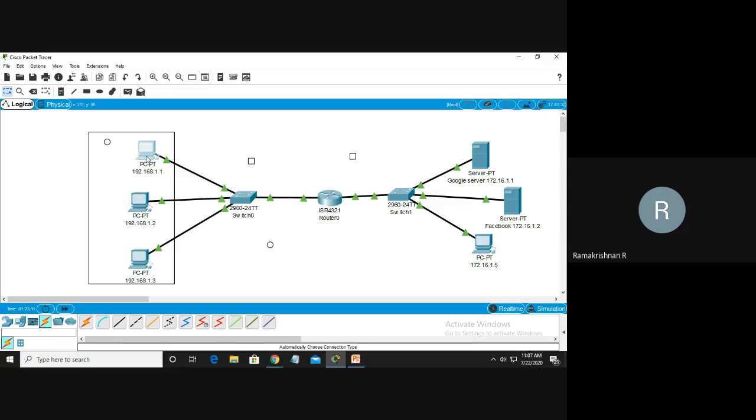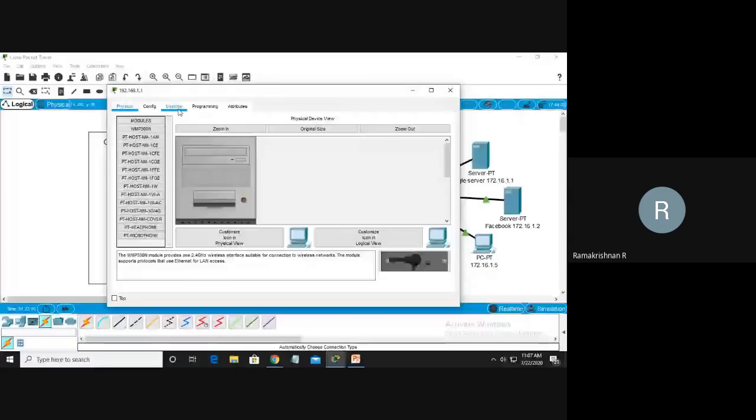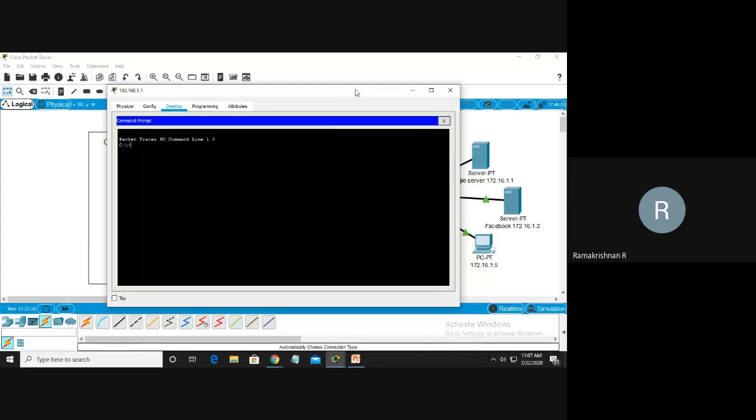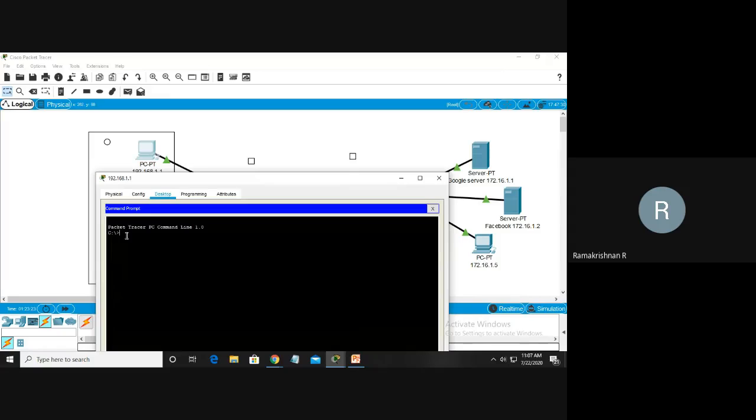To do that, we click on any one of the PCs. Go here to Desktop. Here is a terminal for that machine, the command window. You see PC0. I'm going to type just ping. Ping is a command that gives you the acknowledgement. I want to connect to PC 192.168.1.2. I want to connect to 172.16.1.1. See what will happen. Pinging. A ping response should come. Request timed out means it is not reaching, or the connection is not established. Request timeout.